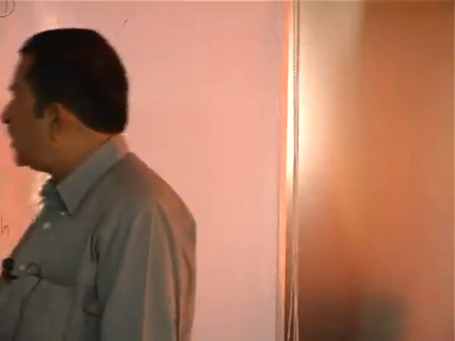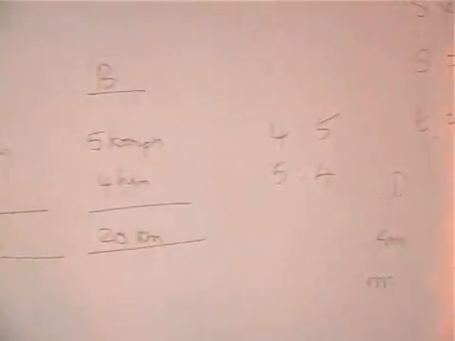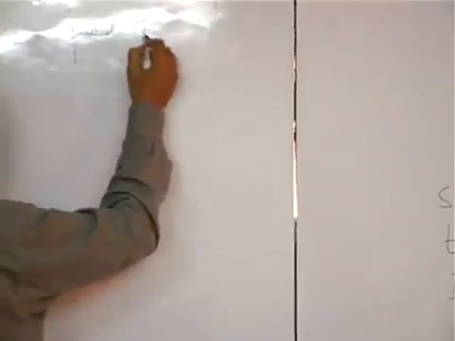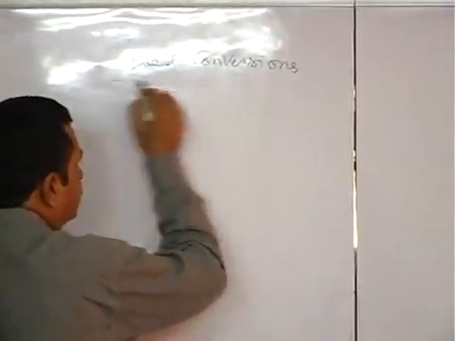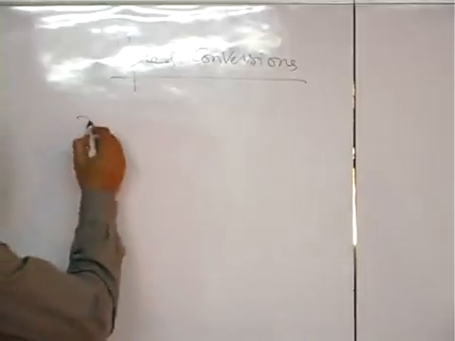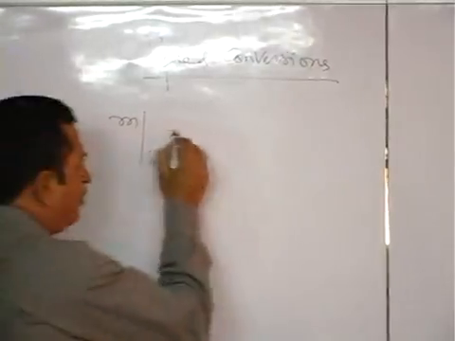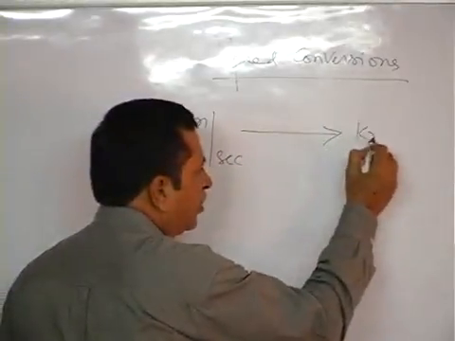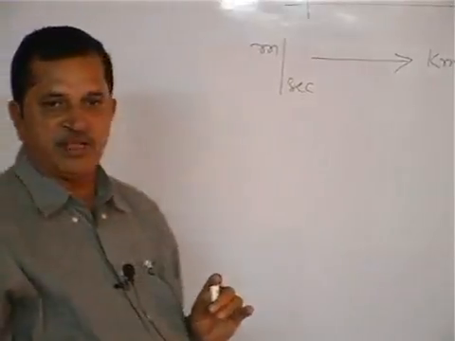And in most of the problems, we go for speed conversion. Most of the problems related to boats and streams or trains, speed conversions we usually do. Speed, if it is in meters per second, and if you want to convert it into kilometers per hour, by what value do we multiply?